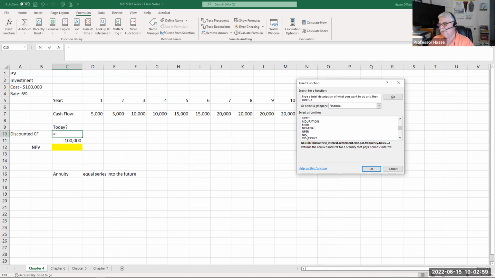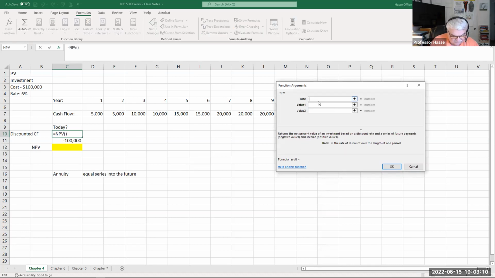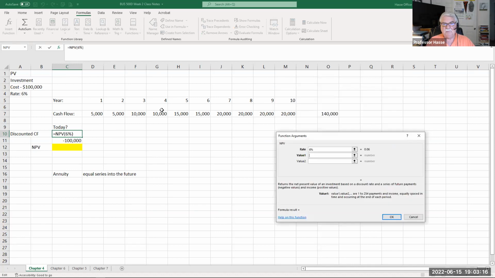We want the NPV function, which is going to determine the discounted cash flow. So we bring up NPV, we put in the interest rate, which in this case is 6%. That's our cost of capital. And then under values, all we do is we paint from year 1 through year 10.